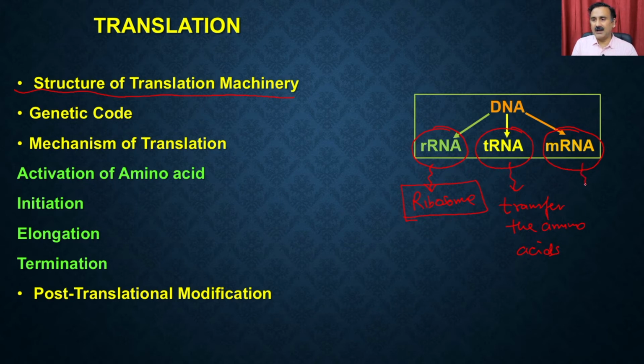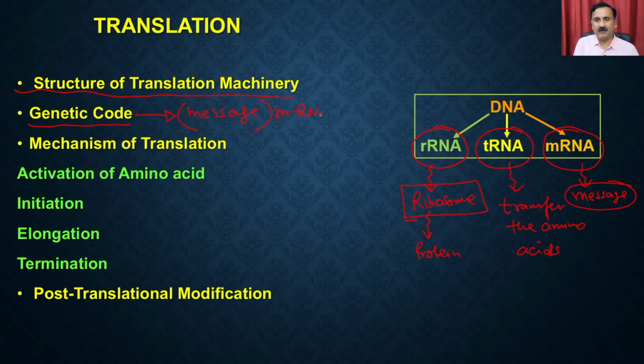A messenger RNA is going to contain the message, and that message is going to be interpreted by the transfer RNA as well as the ribosomal RNA, and then the ribosome is going to give you the protein. We are also going to understand the structure of some of these RNA molecules, and then we are going to understand the genetic code. So genetic code is nothing but the message which is present on the messenger RNA.